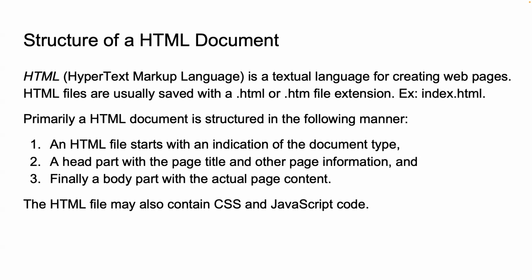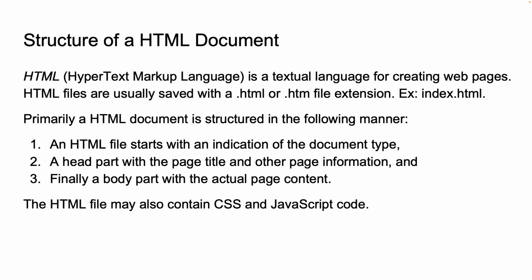HTML files are usually saved with a .html or .htm file extension, such as index.html. This extension tells the web browser that this is an HTML document. Typically, the first page of any website is named index.html. It's like the main entrance to a house. Every HTML document follows a specific structure, much like how every house has a foundation, walls, and roof.